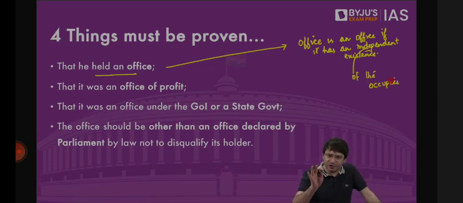An office is an office if it has an independent existence, which means if not me, tomorrow Amitabh Bachchan can be the chairperson of this body. Yes, you believe in dynasty, so be it. After that, Aishwarya Rai Bachchan, yes. After that, Aradhya Bachchan, yes. Why not Abhishek Bachchan? He's not worth it. Okay, whatever. The point is, this office has an independent existence.